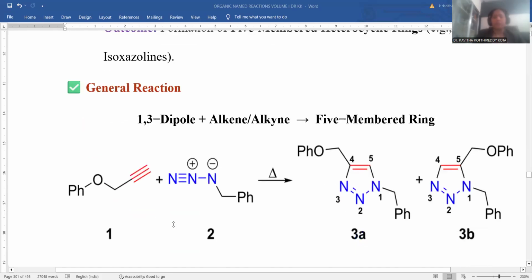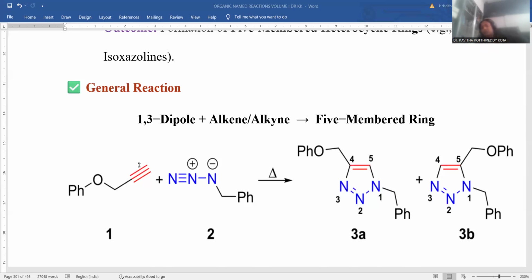If you want to observe the entire reaction, a 1,3-dipole was taken. So here this is the 1,3-dipole. You can notice here an azide molecule with the charged species, and here is another molecule, an alkyne. I am taking a terminal alkyne for consideration. So these two molecules are supposed to proceed for the cycloaddition reaction, right?